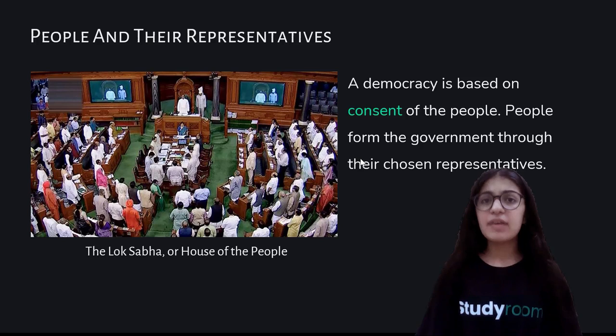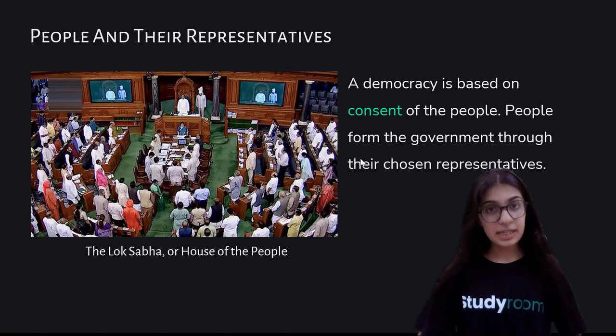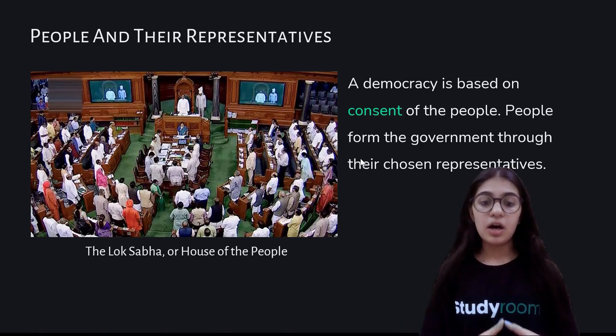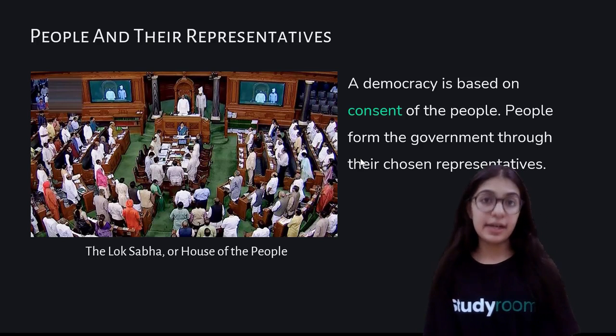And so it is very vital that the representatives who want to be chosen by the citizens gain their trust, because then the citizens will elect them.